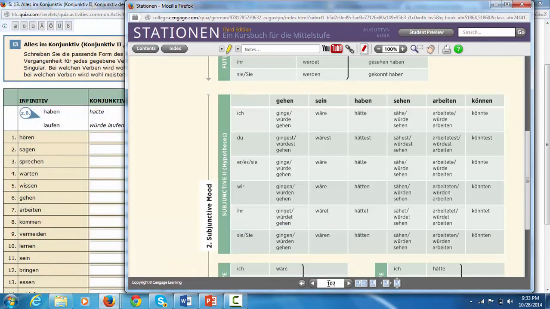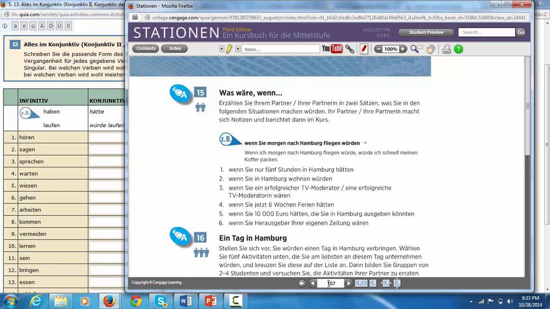Then if we look on in the textbook, let's go to page 107. Here's a couple of scenarios. Was wäre wenn? Was würden Sie machen, wenn Sie nur 5 Stunden in Hamburg hätten? What would you do if you only had 5 hours in Hamburg? Was würden Sie tun, wenn Sie in Hamburg wohnen würden? What would you do if you lived in Hamburg?